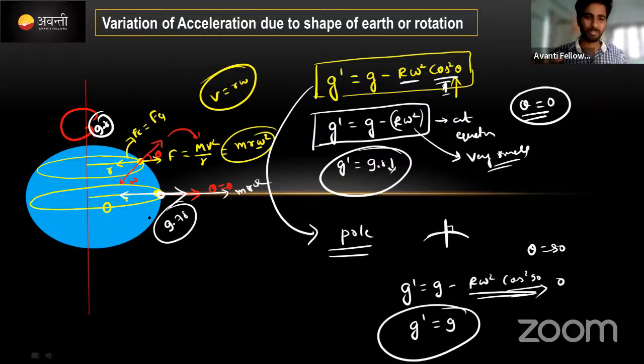For a deep discussion we would need to do the derivation, and derivation helps you understand very well, but the derivation is long, so I have not taken it yet. Just remember this equation: g dash is equal to g minus r omega square cos square theta. Keep this in your mind and note it down in a notebook. Okay, we'll move to the next concept.